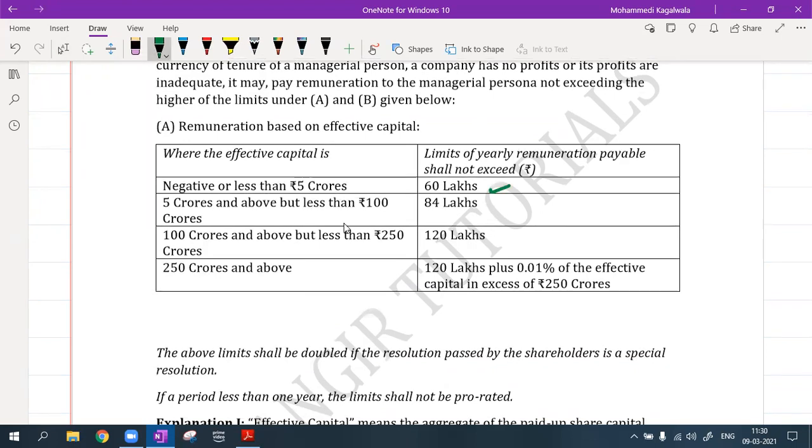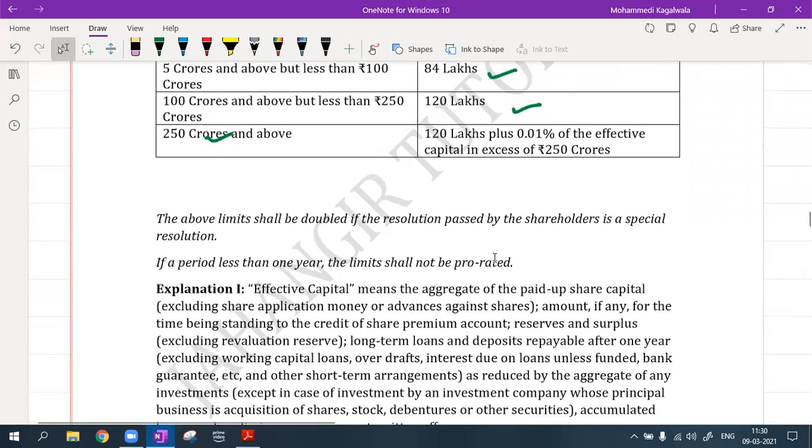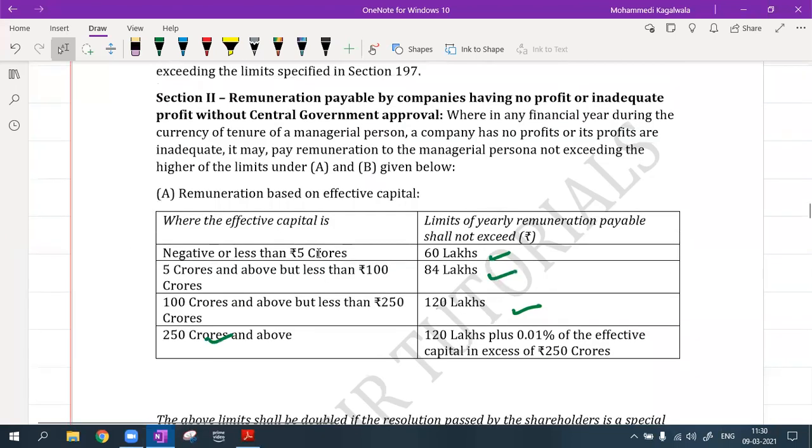If the company's capital is between 5 crores and 100 crores, then the remuneration should not exceed 84 lakhs. If it is between 100 crores and 250 crores, then 120 lakhs. And if the capital is above 250 crores, then 120 lakhs plus 0.1% of the excess over 250. However, these limits can be doubled as per the agreements and the shareholders' special resolution. Okay, so all this can be doubled.